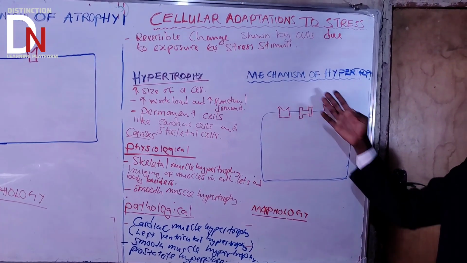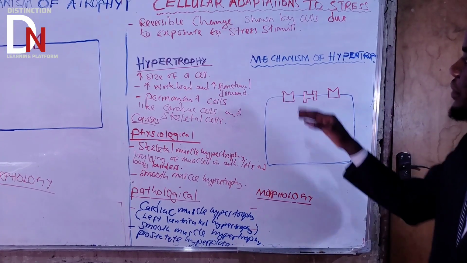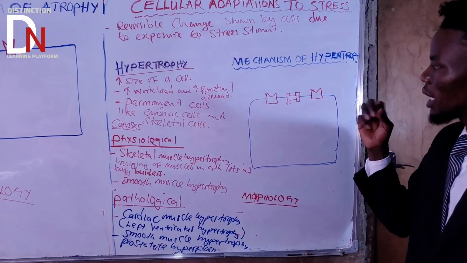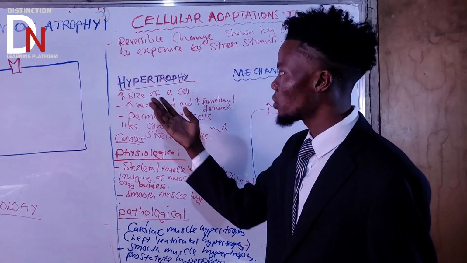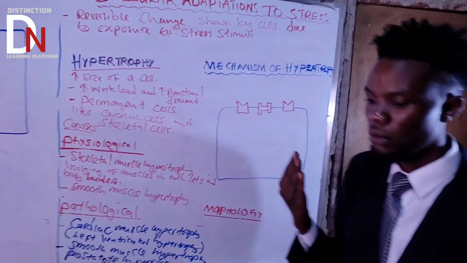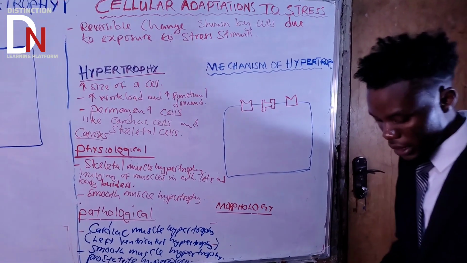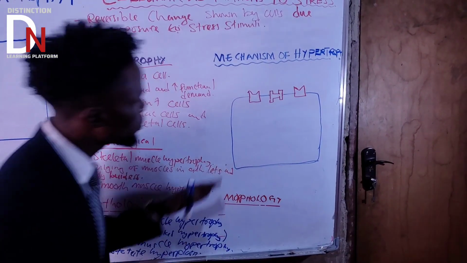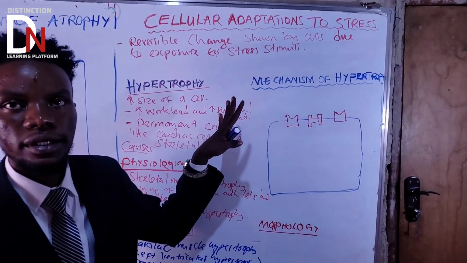Let's go to the mechanism of hypertrophy. If you say mechanism of hypertrophy, basically they're asking you for the details at the cellular level. What happens? How can it lead to hypertrophy? How can a cell become large in size? What are the cellular mechanisms? Remember that we need to start talking about the stimulus. There are three important stimuli that can cause a cell to respond and become large in size.